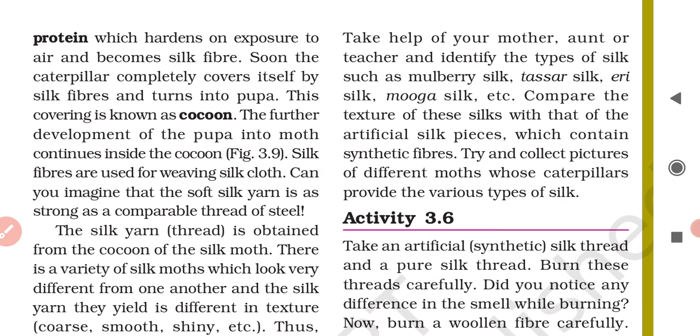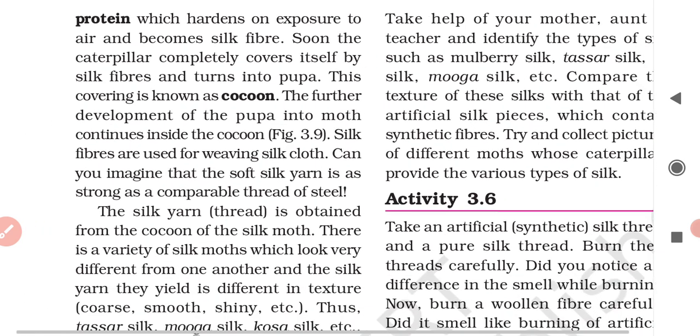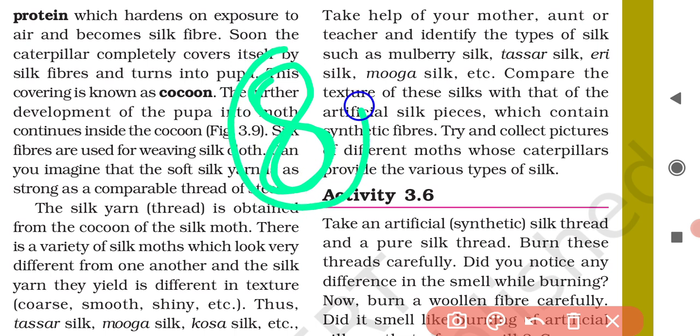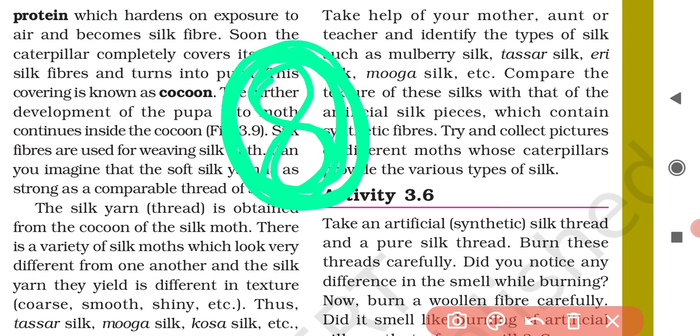Soon the silkworm or caterpillar covers itself completely by the silk fibers. I told already that they will cover themselves. By the secretion of their own silk fiber, which is secreted from their head, they will cover themselves.